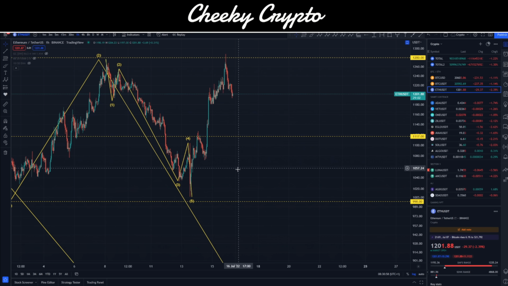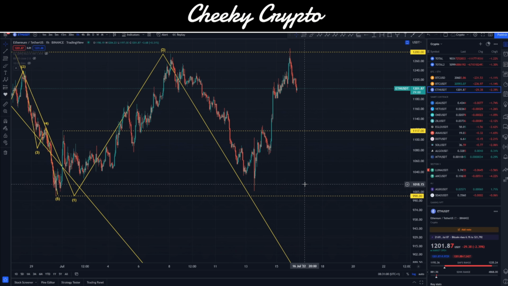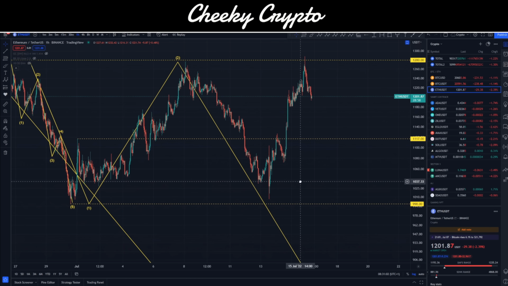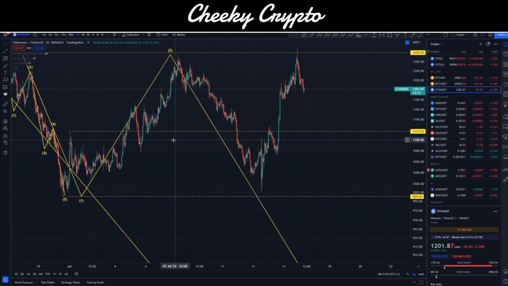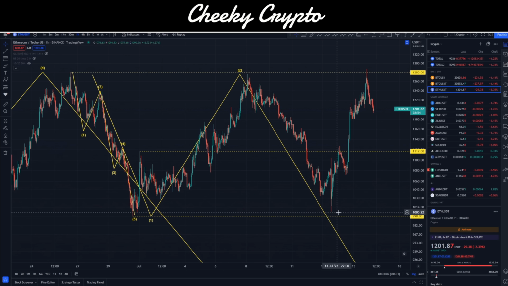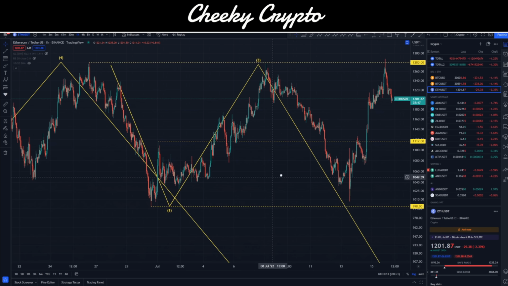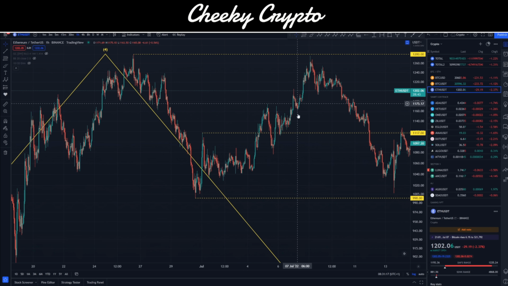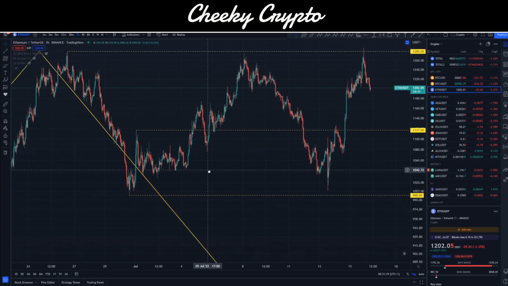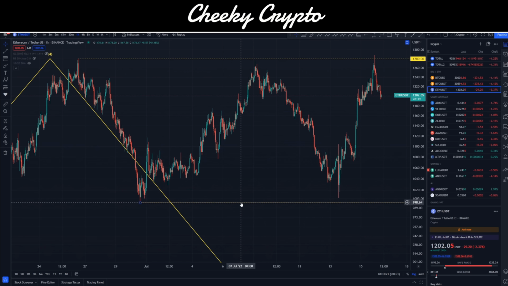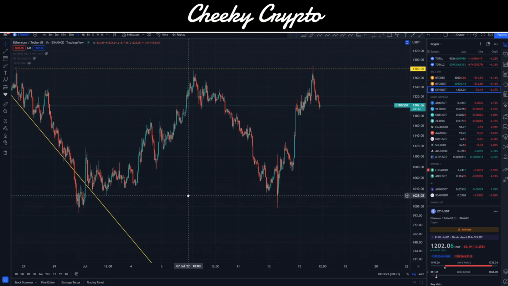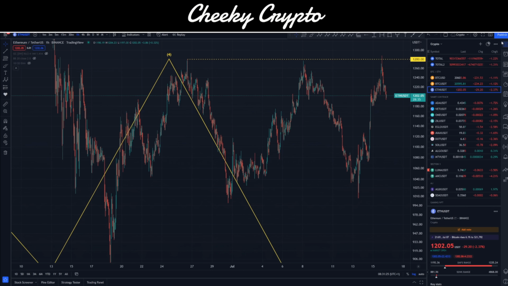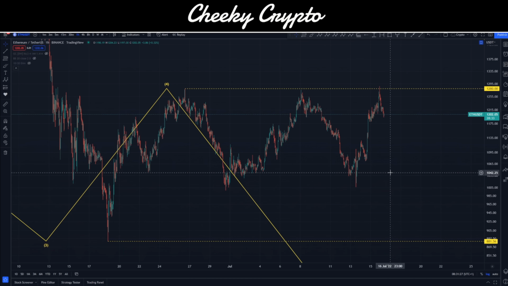So what I'm going to do is remove this, and I'm going to remove this 5-wave move, because it cannot be 5 waves in isolation. It does look like a clear 5-wave move, so we're going to have this as our zigzag, and it's contracting a little bit. Okay, so I'll also remove this one, and I will remove this one here as well. Let me just get rid of that. Perfect. This gives us a bit of a level to look at. I'm going to also remove these. Okay, so perfect. That actually gives us a bit of an area to play with, right?